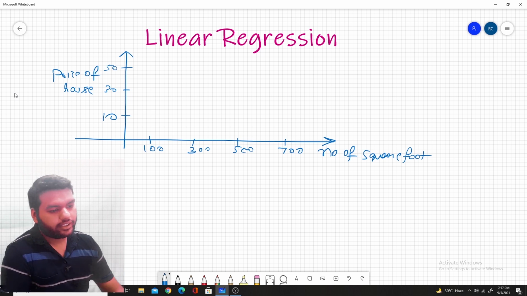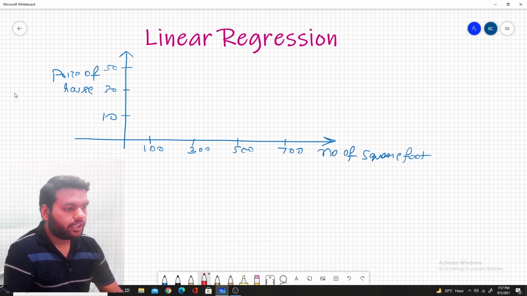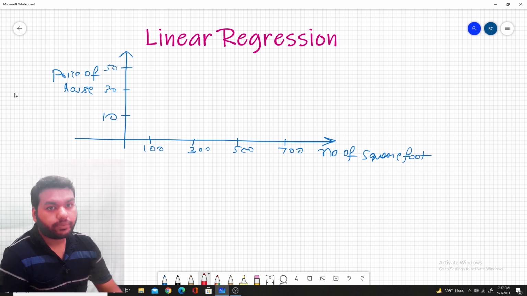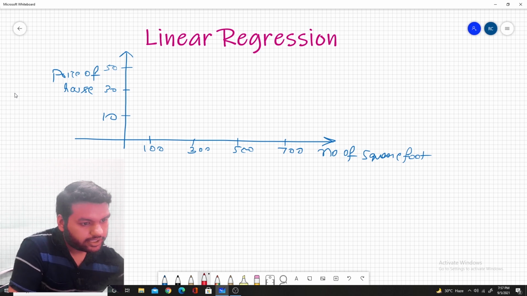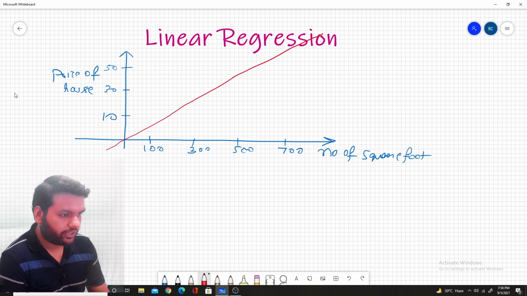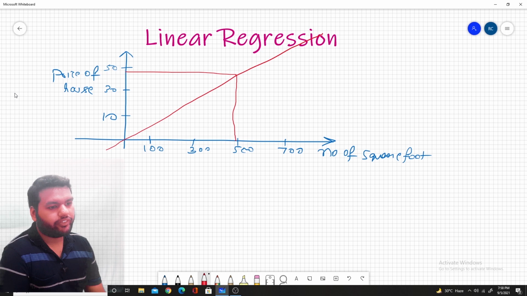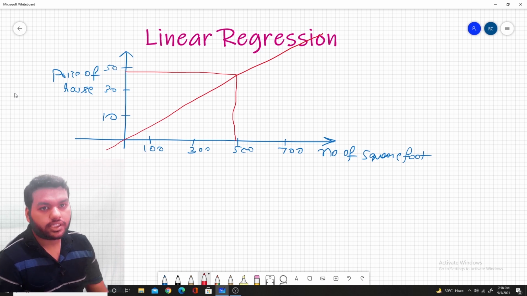Now if there is a linear relationship between the number of square foot and the price of the house, then the job becomes easy. Say the line is this, almost linear, and I want to purchase a house of 500 square foot. This task becomes very easy now. So nearly more than 45 lakh I need in my budget to purchase a house in the new city.